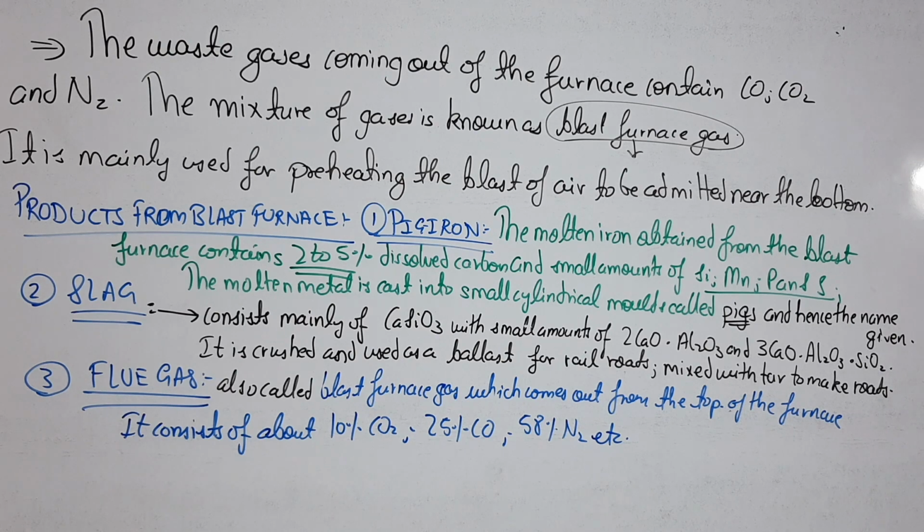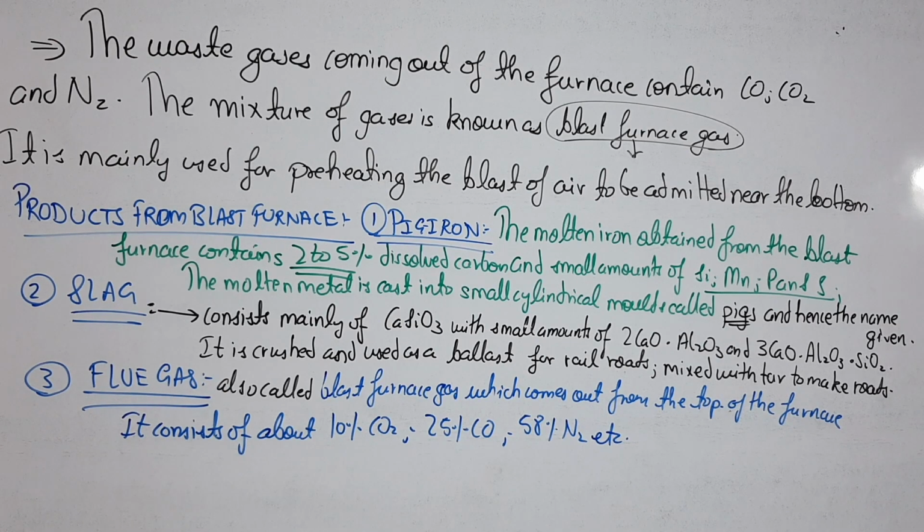The pig iron is the molten iron obtained from the blast furnace, which contains 2 to 5% dissolved carbon and small amounts of silicon, manganese, phosphorus and sulfur. The molten metal is cast into small cylindrical molds called pigs. The molds here are in the shape of pigs, and hence the name pig iron.